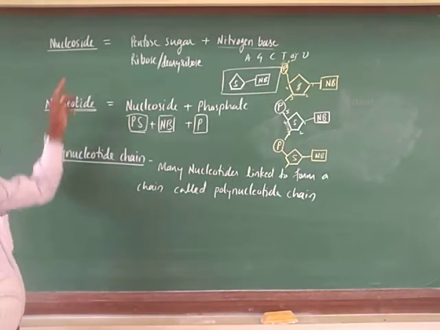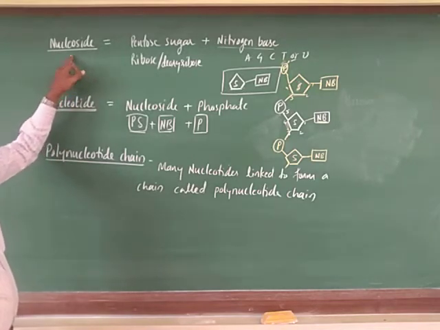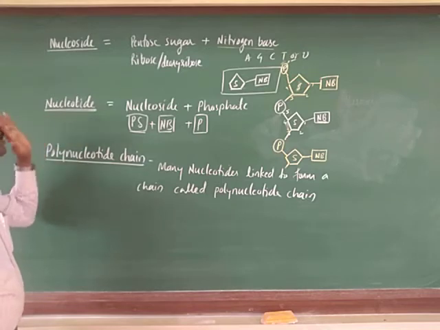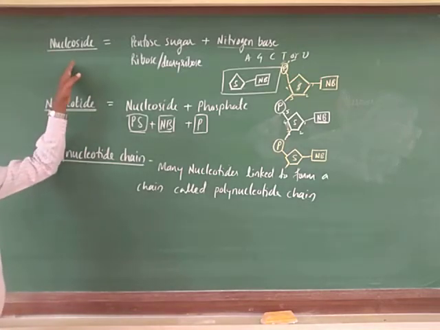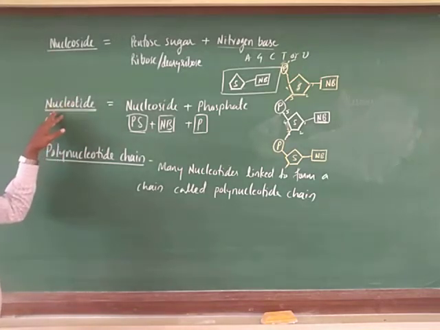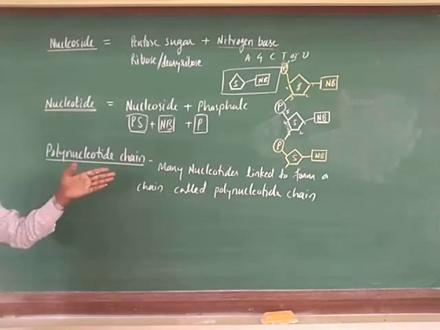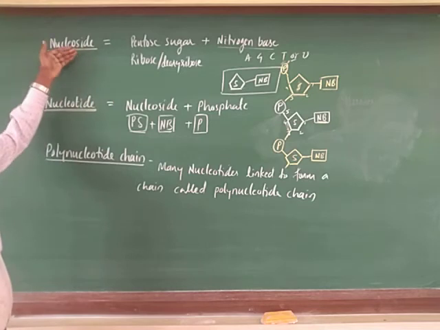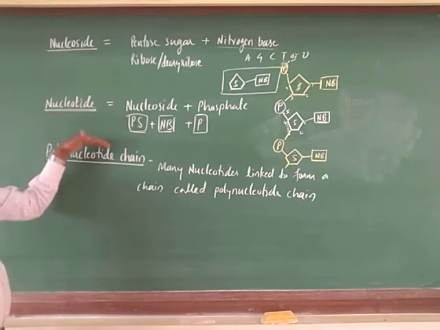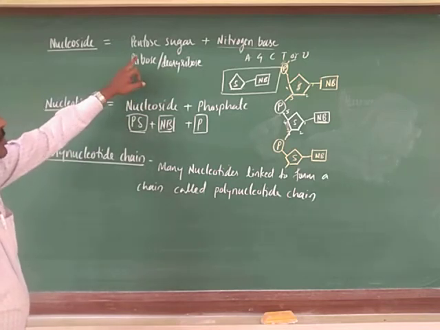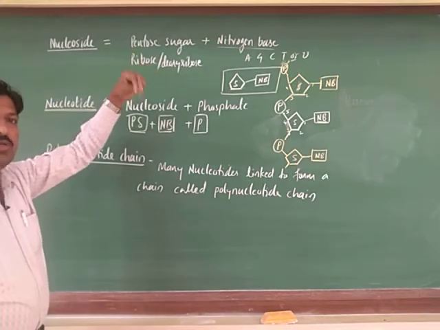Okay, so nucleoside means here it is the unit of a polynucleotide chain, or a nucleotide. It is a smaller unit of the polynucleotide chain or nucleotide, okay, because both nucleosides are present in this, these two. So a nucleoside is nothing but a combination of two things, which is the combination of the nucleic acids.